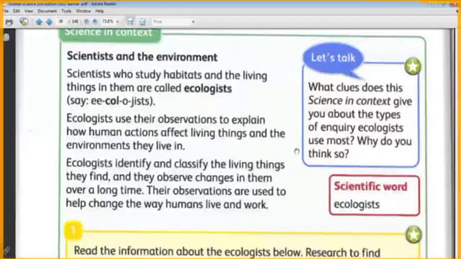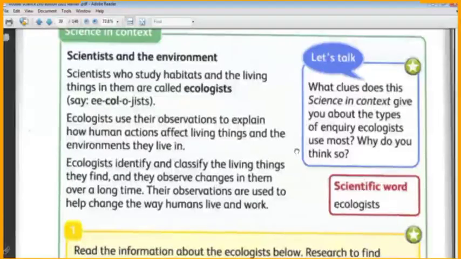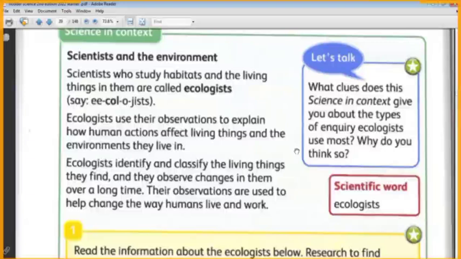They take care of the environment. Okay, and they educate all the people about the activities that harm the environment. We do bad things. Humans do bad things, like throwing waste material in water, like throwing the litter everywhere, like polluting the air. These are bad habits or bad things that humans do to the environment. The ecologists here want to teach people not to do these harmful things to the environment.